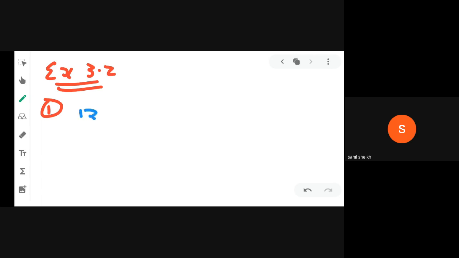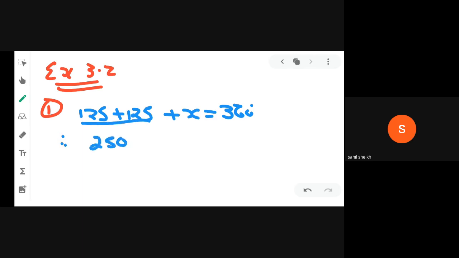In the first question, there are two exterior angles 125 and 125 and a third unknown angle x. But we know that the sum of exterior angles of any polygon is 360 degree. So 125 plus 125 is equal to 250, plus x is equal to 360 degree.